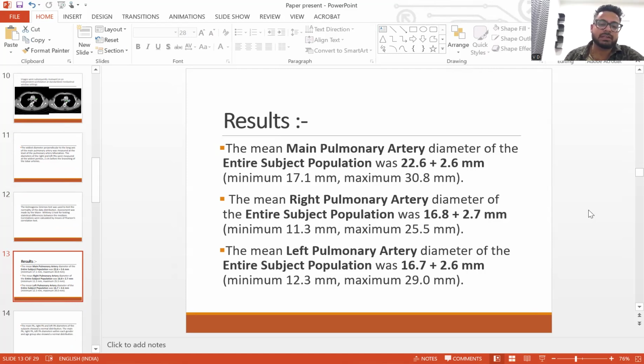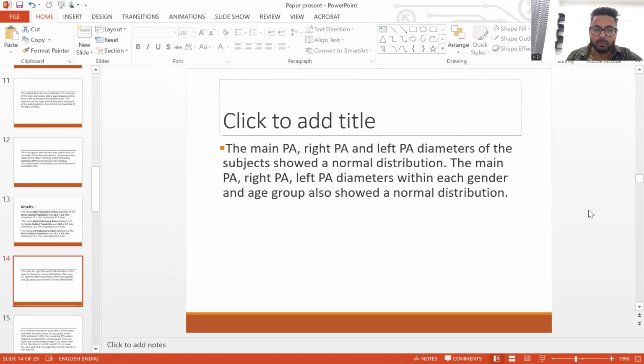The mean main pulmonary artery diameter of the entire subject population was 22.6 mm plus minus 2.6 mm. The minimum measurement was 17 mm and maximum measurement was 30.8 mm. The mean right pulmonary artery diameter of the entire subject population was 16.8 plus minus 2.7 mm. The minimum value was 11.3 mm and maximum value was 25.5 mm. The mean left pulmonary artery diameter of the entire subject population was 16.7 plus minus 2.6 mm. The minimum measurement was 12.3 mm and the maximum measurement was 29 mm.